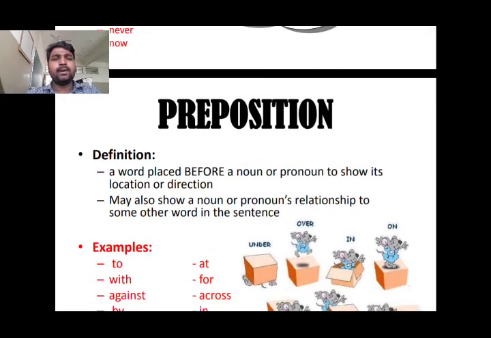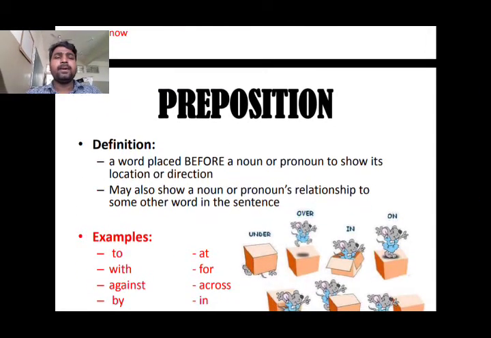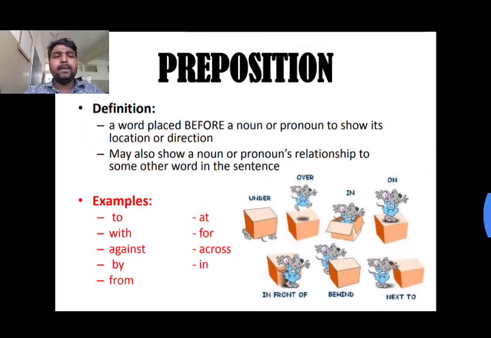Then next go to the preposition. Let's see the definition: a word placed before a noun or a pronoun to show its location or a direction. So preposition is a word which we always place before the noun to show its location or direction of a noun. Clear? It may also show a noun or pronoun's relationship to some other words in the sentence.